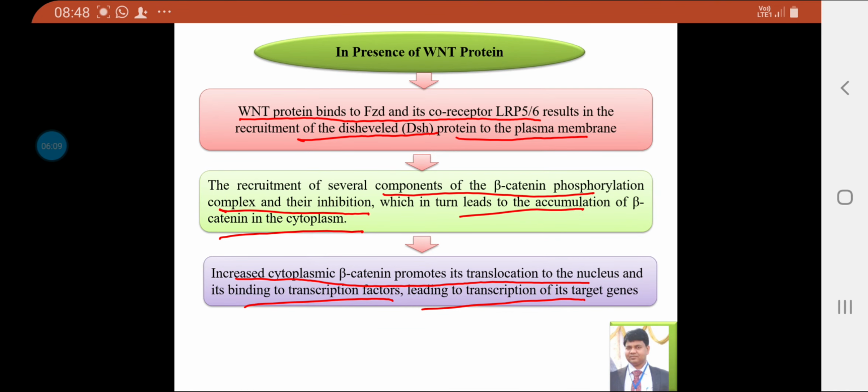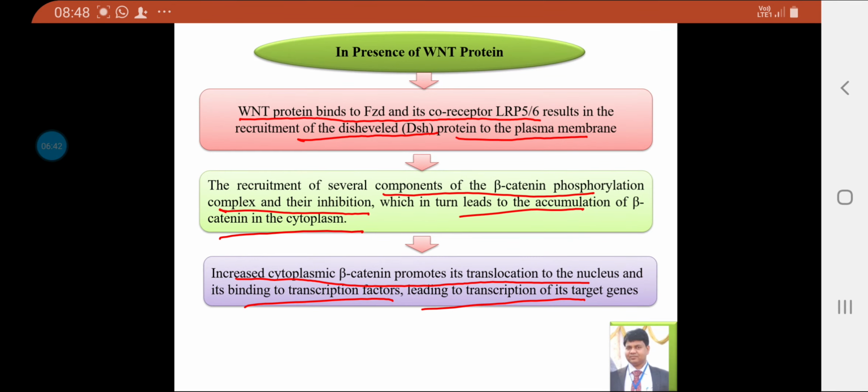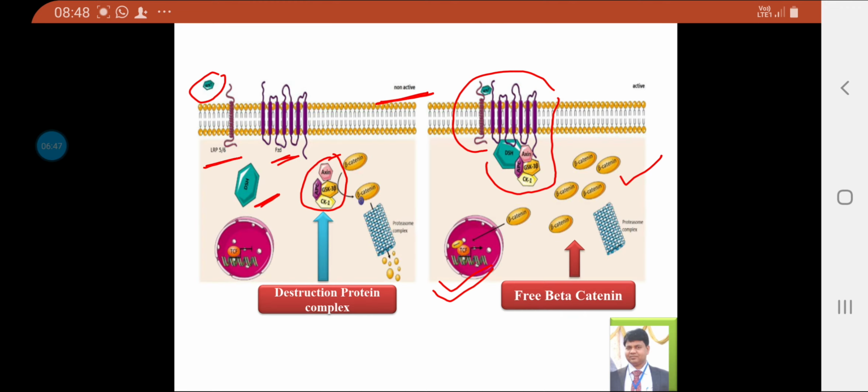In the presence of WNT protein, the WNT protein binds to a Frizzled receptor and the co-receptor LRP5/6, resulting in the recruitment of disheveled proteins to the plasma membrane, and the recruitment of several components of the beta catenin phosphorylation complex and their inhibition. This leads to the accumulation of beta catenin in the cytoplasm, and you can see there is increased cytoplasmic beta catenin, which promotes translocation to the nucleus and binding to the transcription factor, leading to the transcription of the target genes. So this is the mechanism when the WNT proteins are present in the cell.